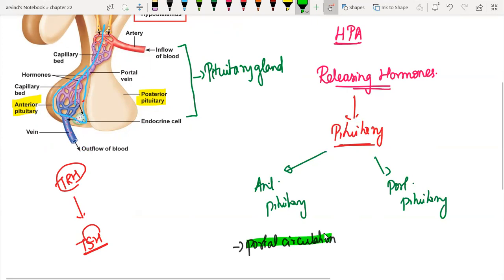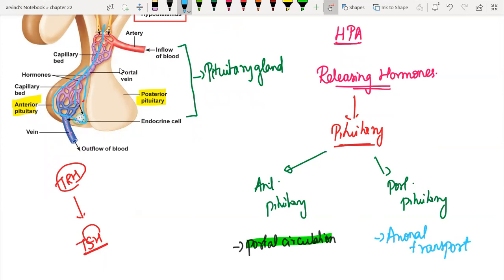So it is through blood transportation. Whereas if you take the posterior pituitary, it is through axonal transport. When I say axonal transport, it is via the neurons. The hypothalamus just sends an impulse. It does not have any predominant releasing hormones. It has just that stimulating factor.